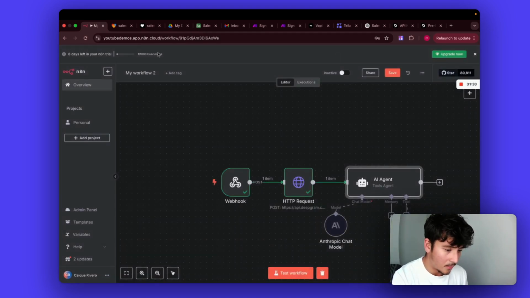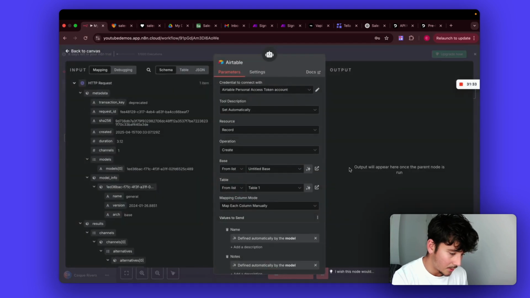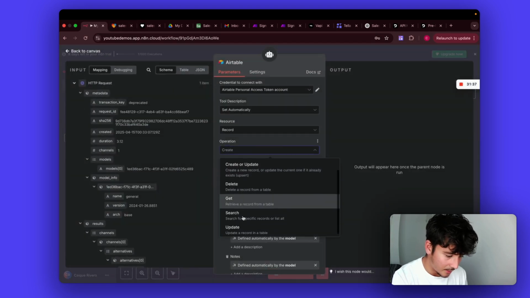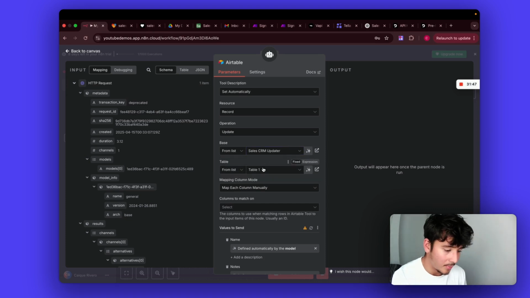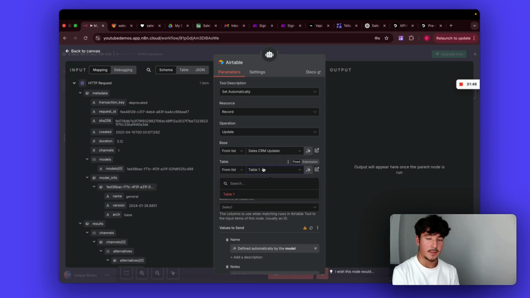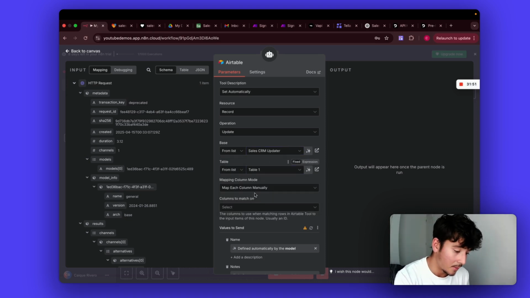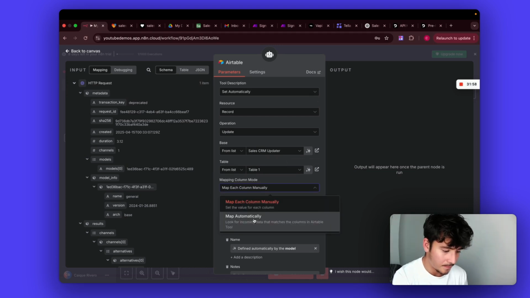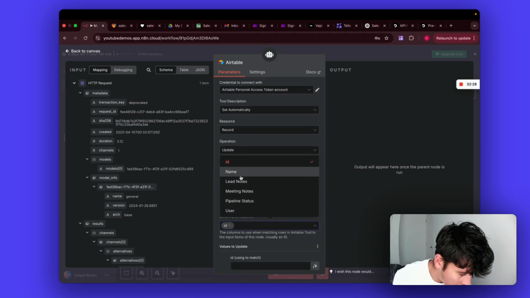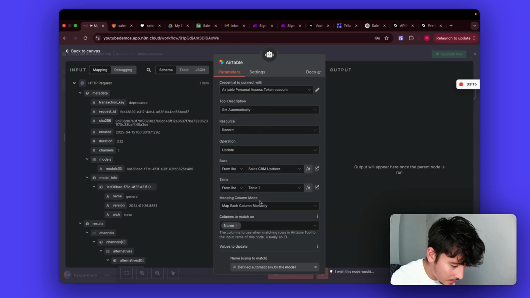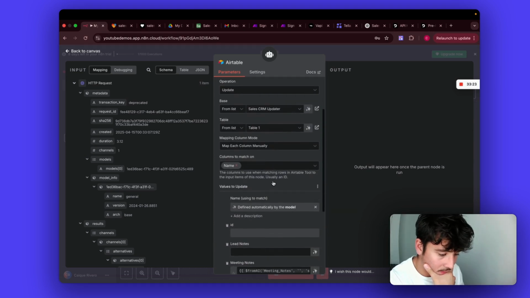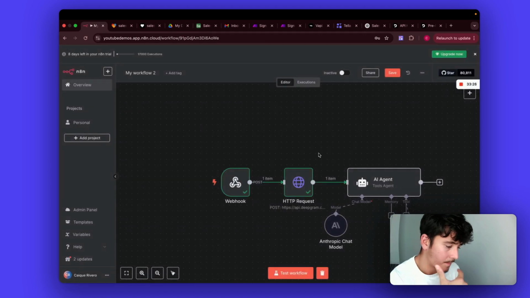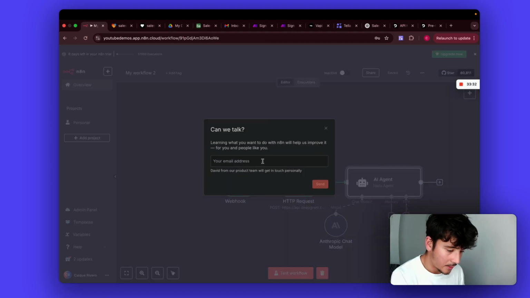Now we can go into, I just realized this would have to be an update. I have to do that all over again, but it would have to be an update because we're updating the existing leads that are already there for them to add. It probably could make a create. We'll probably add that in. All right. Columns to match on will be name. Yeah, everything should be right here. Just double checking. I think I will have to just talk into it. So save that and try running it again.